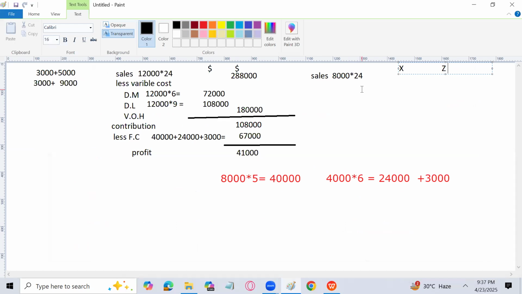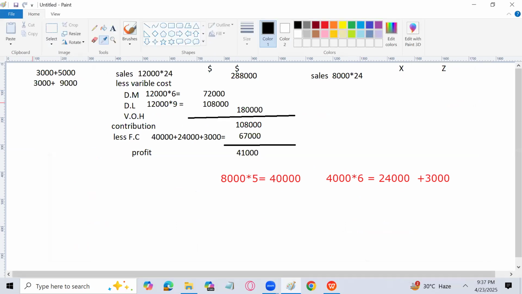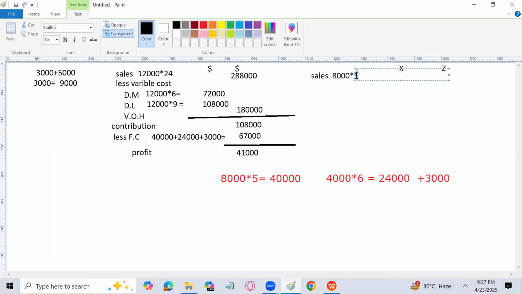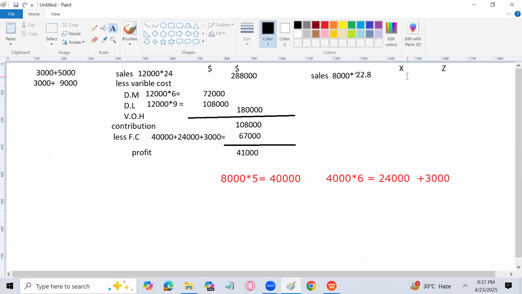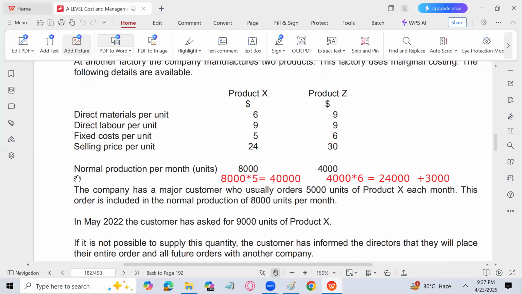You can take 95% of 24, or you can calculate the 5% and subtract it. So what is the amount? 22.8. Now product Z has also been sold in the normal way.